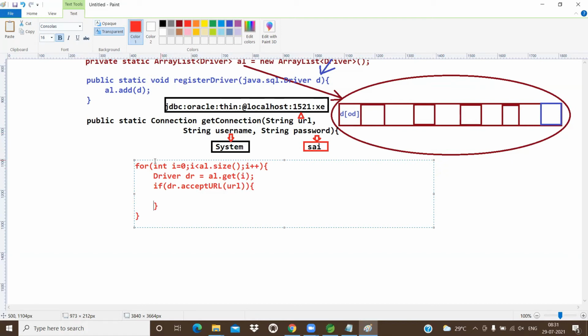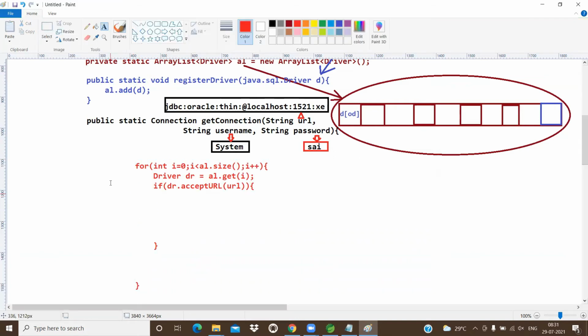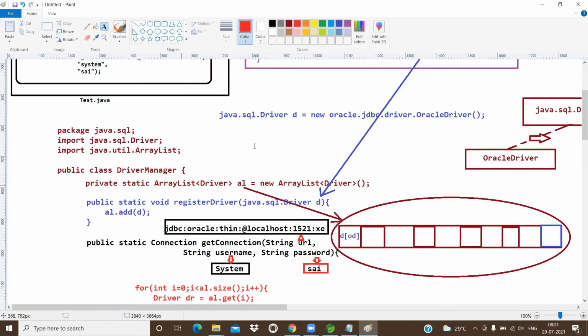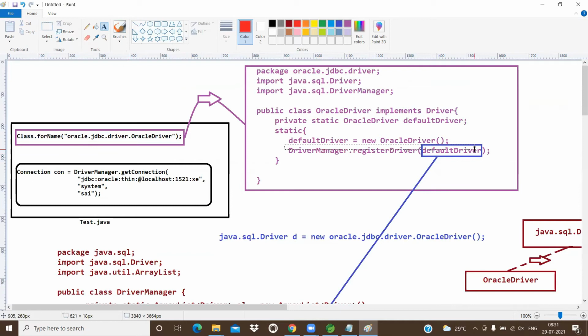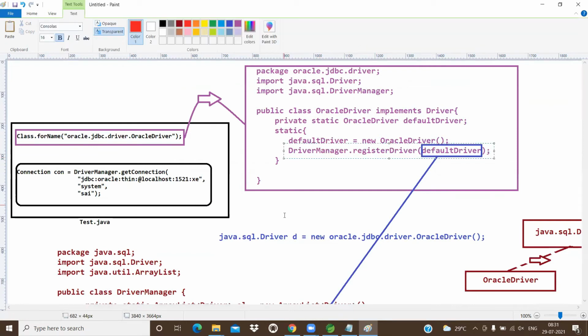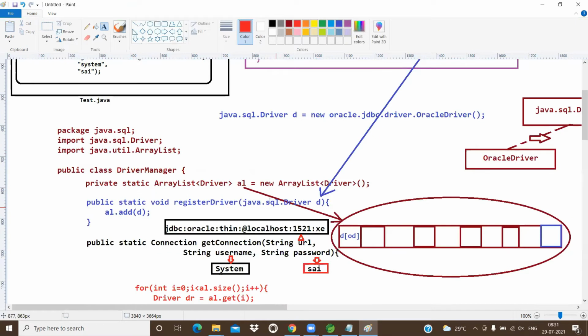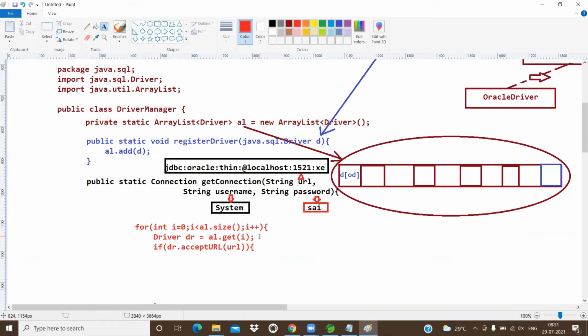Will you please concentrate, everybody? Whenever we load the driver, this line is automatically executed. That means the Oracle driver is registered with the driver manager. So from the driver manager, first we pick that Oracle driver. In dr, what do we have? al.get(i). al means this ArrayList. get(i) with i value 0 is the first value. What is the 0 index value? OD, which is nothing but the Oracle driver object. So Oracle driver dot acceptsURL.